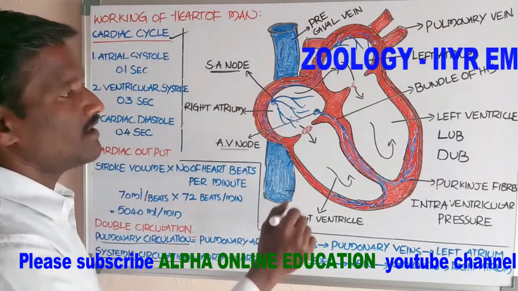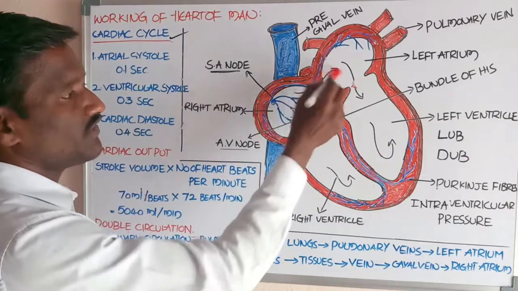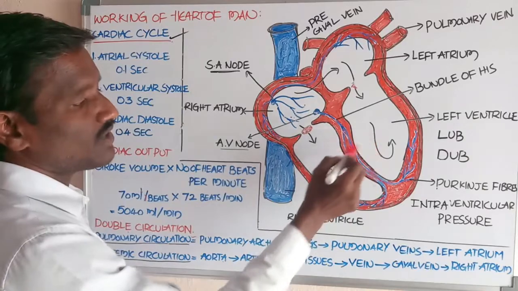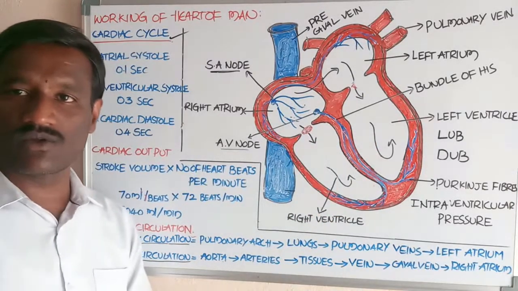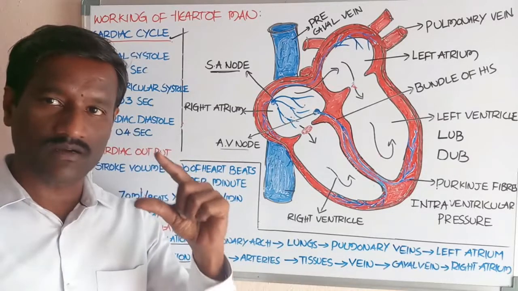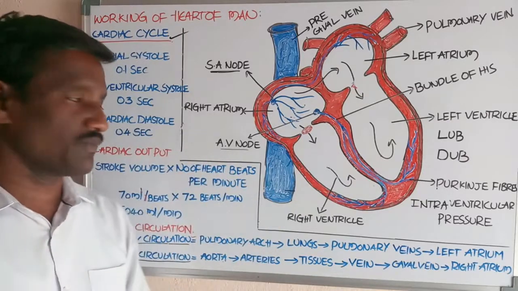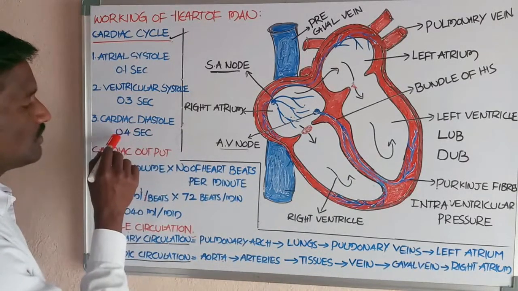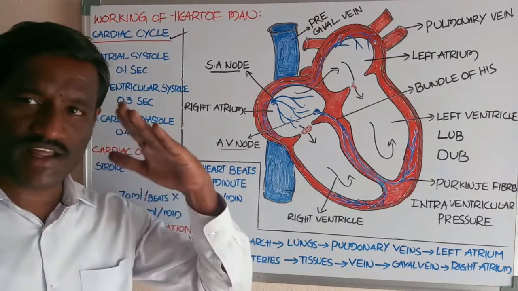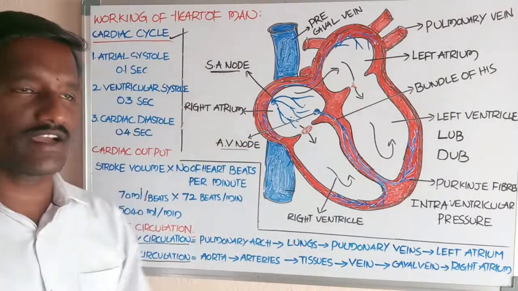AV valves are open. The blood is received by the atrium with the help of the largest veins and enters into the ventricles. Now all of the chambers of the heart go to the relaxation, diastolic position, which is called cardiac diastole. It takes about 0.4 second. In this way, the entire cardiac cycle is completed in 0.8 seconds.